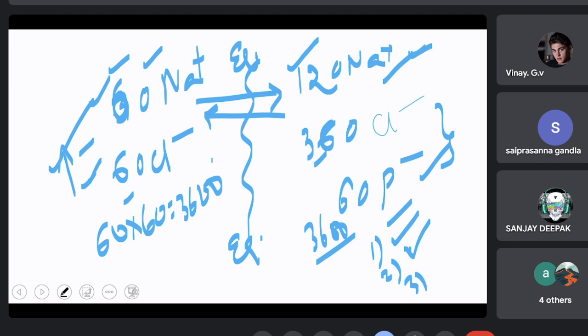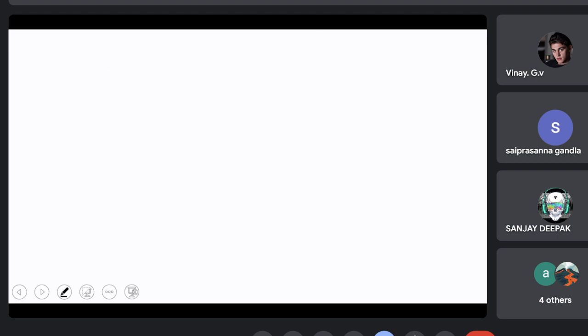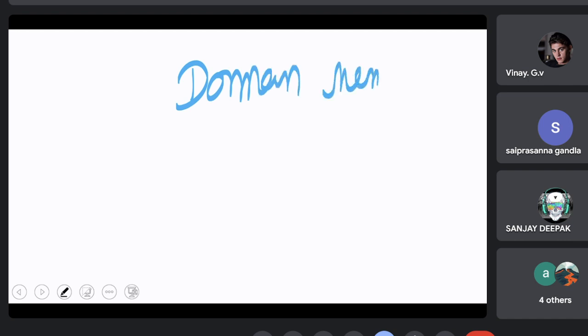Now the net movement is zero. So in this place, we say this entire thing is in equilibrium, and this equilibrium is called as Donnan membrane equilibrium.